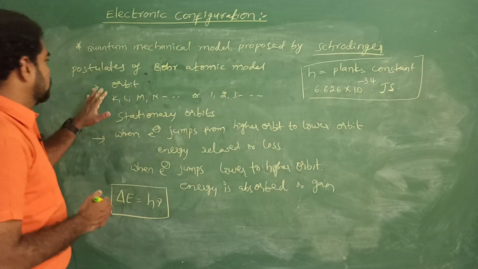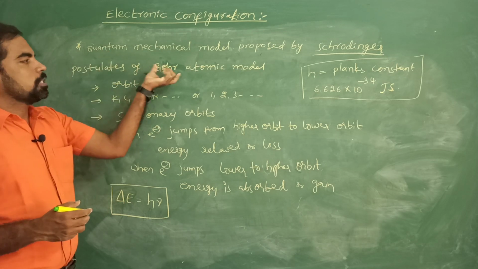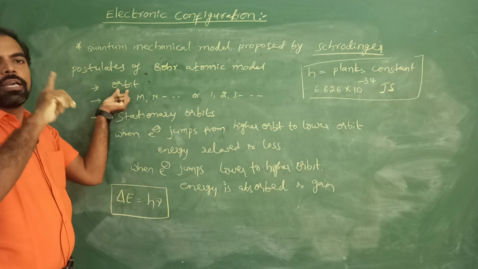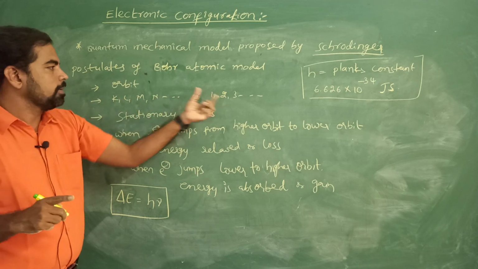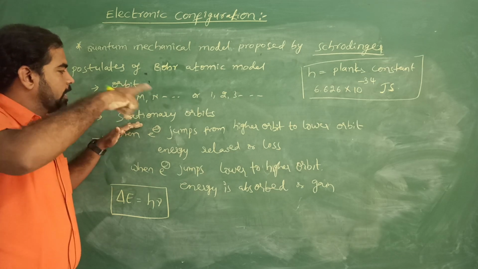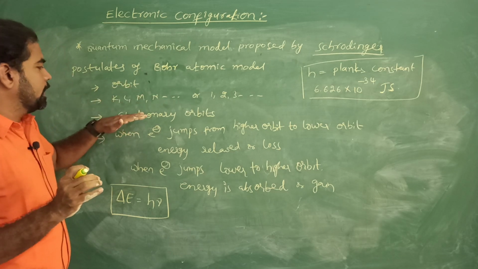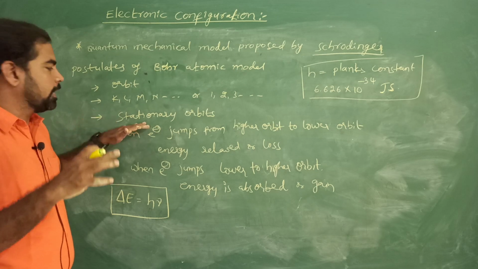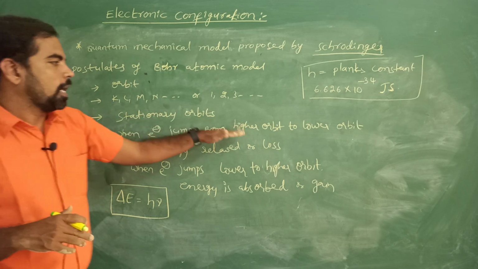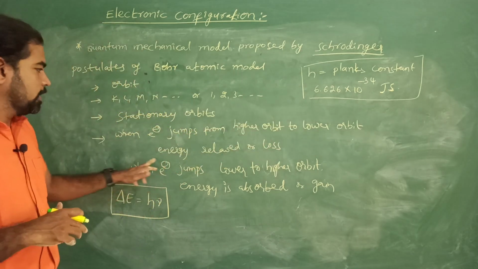Remember once again the important postulates of the Bohr atomic model. The paths of electrons around the nucleus are called orbits, represented with K, L, M, N or 1, 2, 3. When electrons rotate in a specific orbit, the energy is neither lost nor gained, hence these are called stationary orbits. When an electron jumps from a higher orbit to a lower orbit, energy is released.